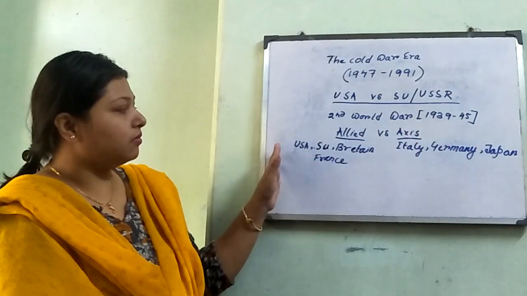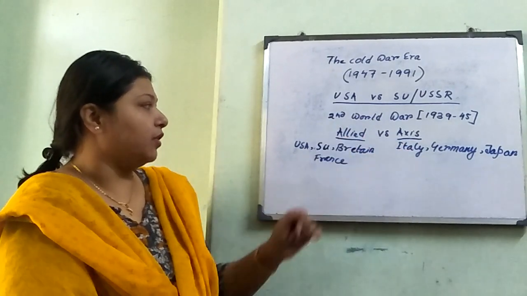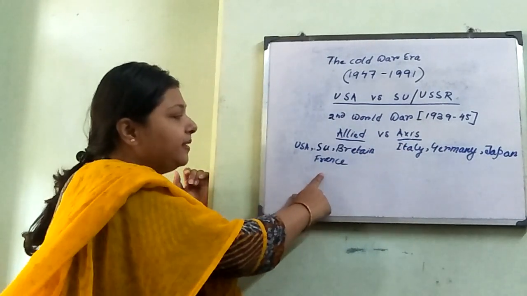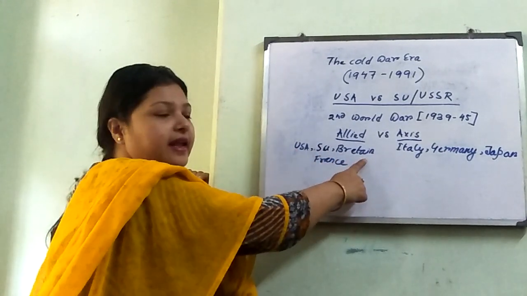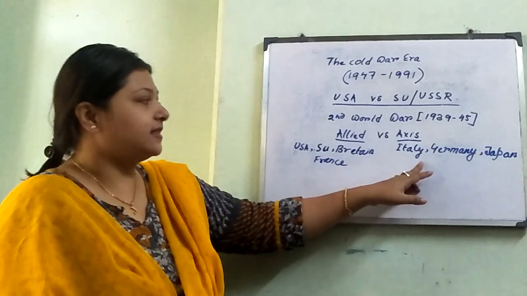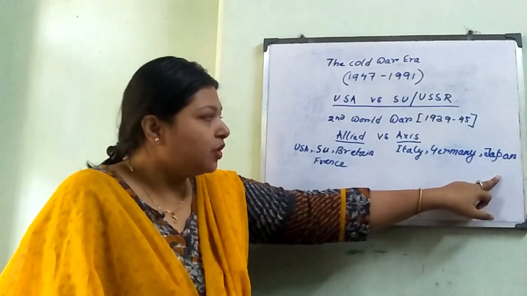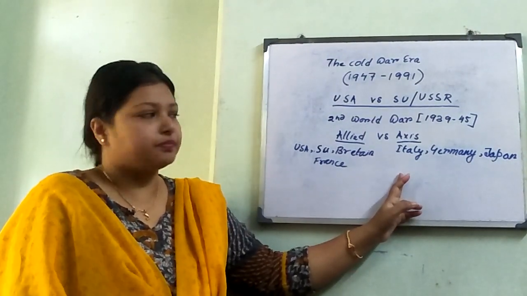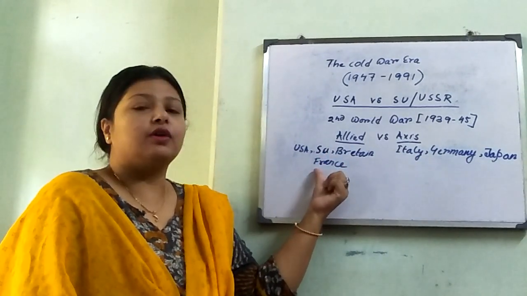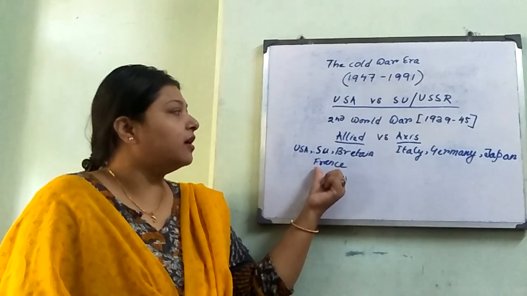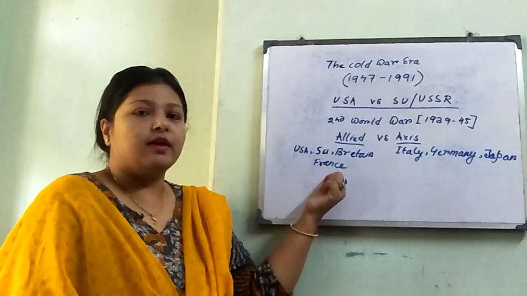Now you know about who are the Allied and Axis powers in the Second World War. You can see on the board, in the Allied power there were USA, Soviet Union, Britain and France, whereas in the Axis power there were Italy, Germany and Japan. You all know who lost in the Second World War. The Axis lost and the Allied won. The winners of the Second World War were the United States, Soviet Union, Britain and France together.